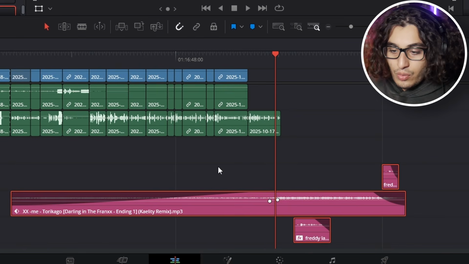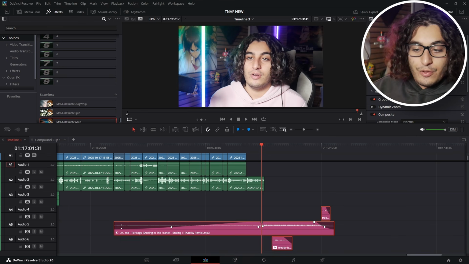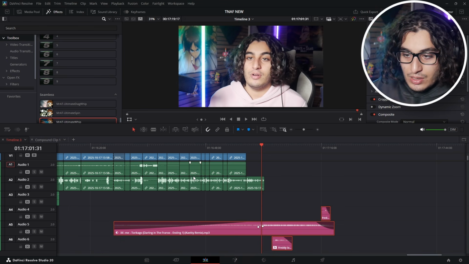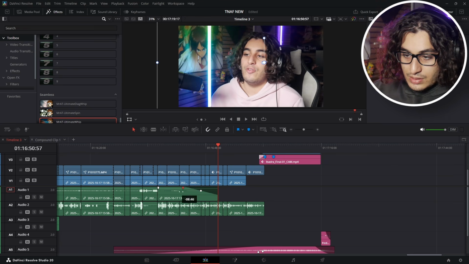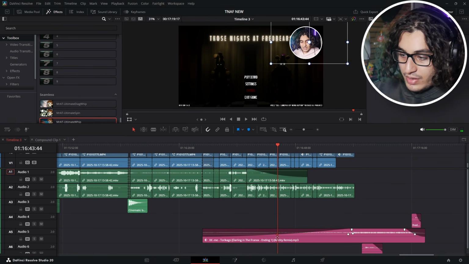You want to make your audio track look something like this. It needs to fade in very gradually, very slowly. To make sure it does flow, we're going to actually spread out this audio and then just turn it off slowly like that. Alright, and then I'm gonna change this because I think it's a bit too loud for now.